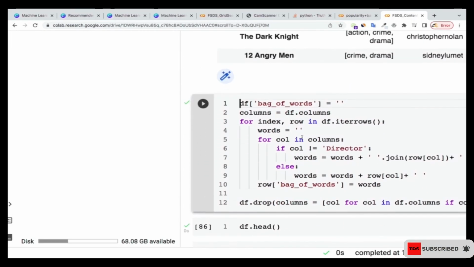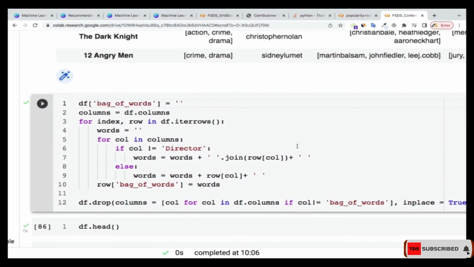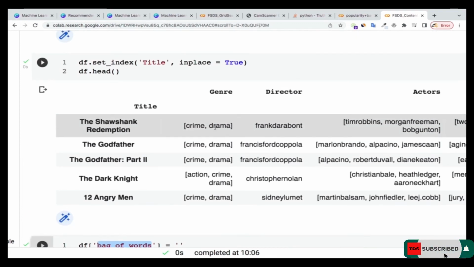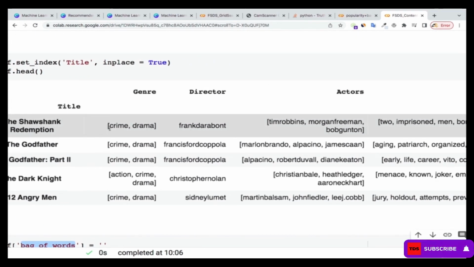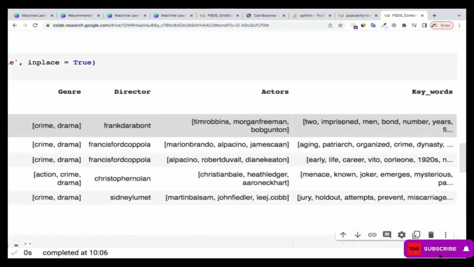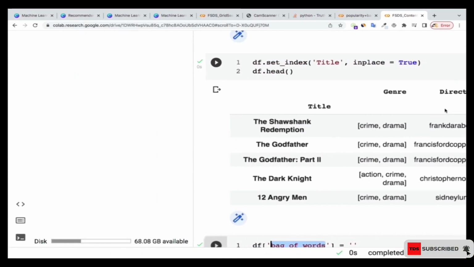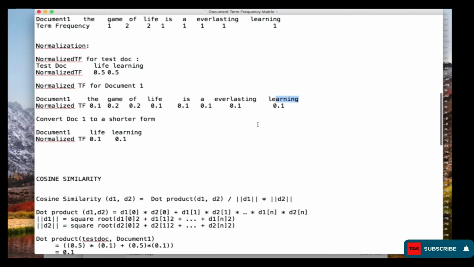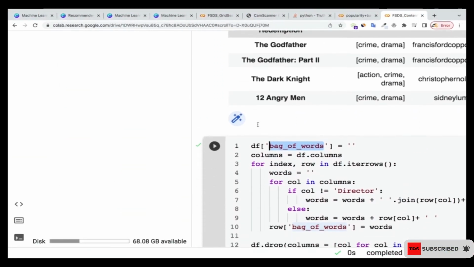Okay, next what I'm going to do is what I was talking about earlier. I'm going to create another column named bag of words, and bag of words is nothing but a combination of everything that we have. I'm going to put together crime, drama, Frank Darabont, the actress, the keywords and everything, all as a single column, so that we'll be able to do the vectorizer on that single column, which contains all the information.